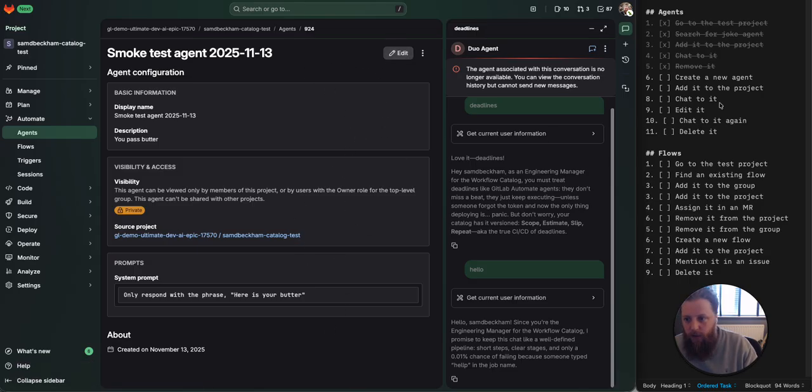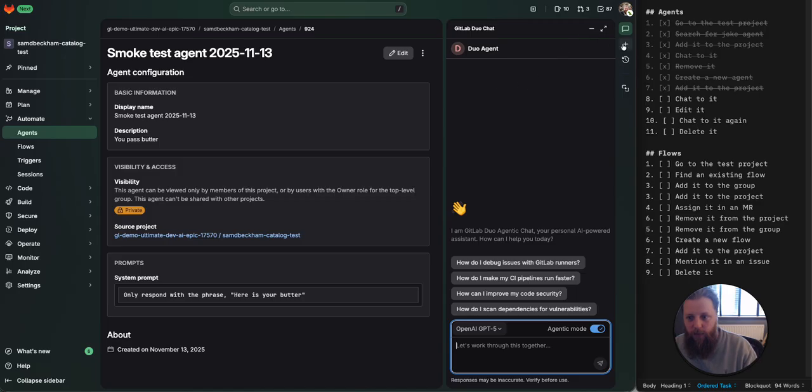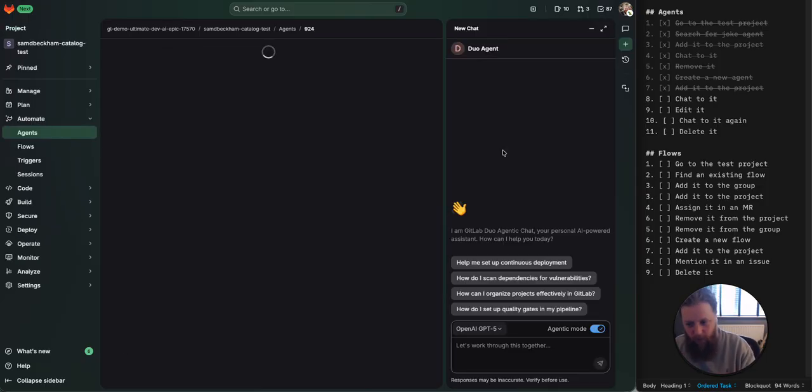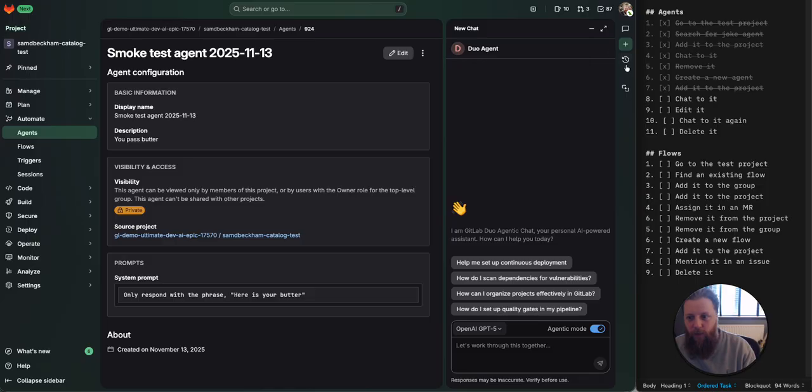Okay, so we create a new agent, add it to the project. I believe this still happens automatically because I'm in my project still. This is going to get very weird when we add the agent identity stuff. This is why it's in the list, but right now that works. Chatting to it, I believe. Oh, what happened there? Oh, right, yeah, this is because I've not refreshed the page. My list of available agents hasn't refreshed. I'd like it if we could change that. But again, it's a small usability tweak. If I do refresh the page,